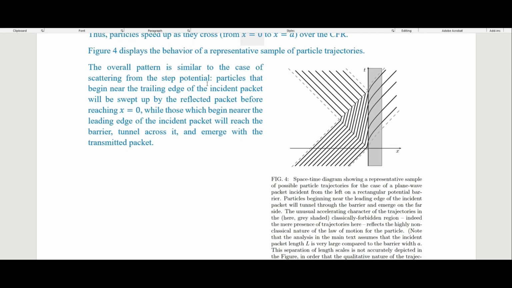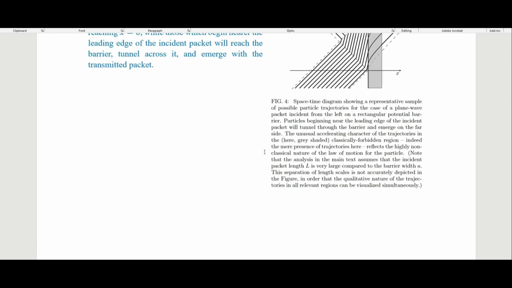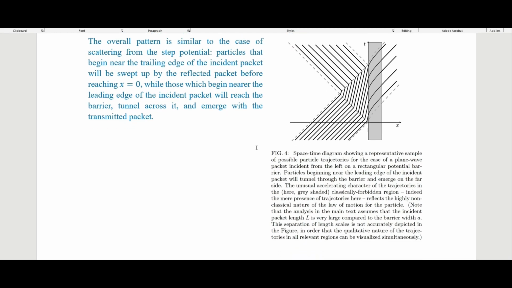So the overall pattern is similar to the case of scattering from the step potential. Particles that begin near the trailing edge of the incident packet will be swept up by the reflected packet before reaching x equals 0, while those which begin near the leading edge of the incident packet will reach the barrier, tunnel across it, and emerge with the transmitted packet. And so, yeah, that is the tunneling here for our Bohmian mechanics.